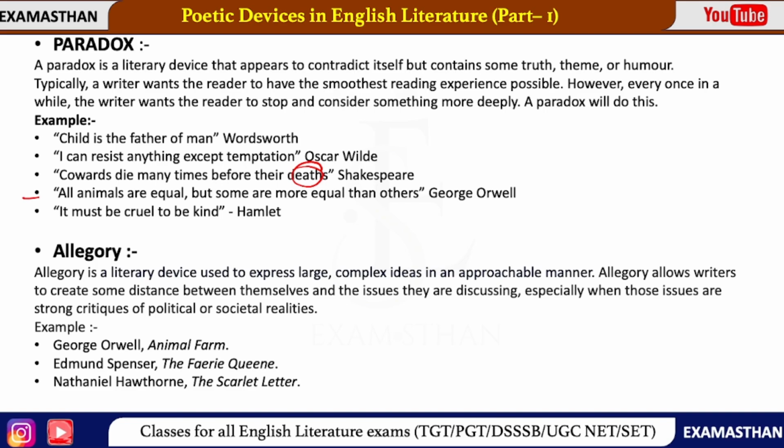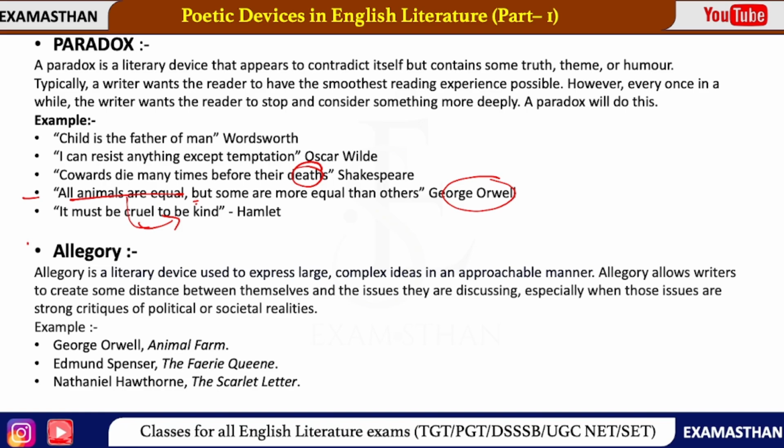All animals are equal, but some are more equal than others. So all animals are equal. That means George Orwell says that सभी equal हैं, सभी politicians, सभी इंसान बराबर हैं, सभी को बराबर हक है. But some had got more equal than others. मतलब some has got more rights, है ना, ऐसे टाइप से.